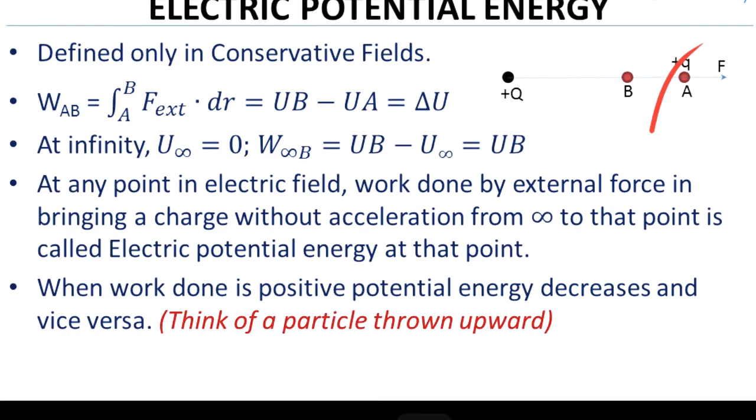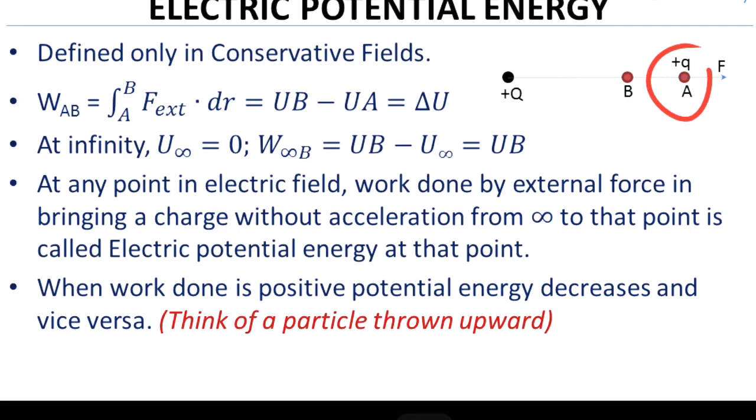If I want to maintain the existence of this charge plus q at point A, then what do I have to do? I have to apply an equal force in the opposite direction. Because of this electric field E, if F is equal to qE, then minus qE should act in the A to B direction. You got my point? So to maintain this charge q at point A, I have to apply some external force.